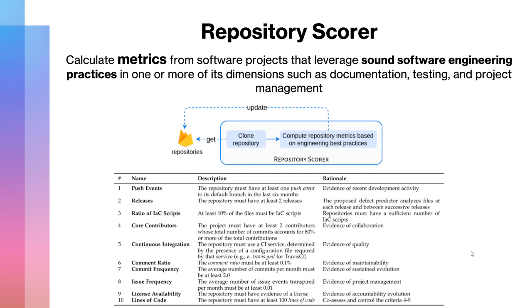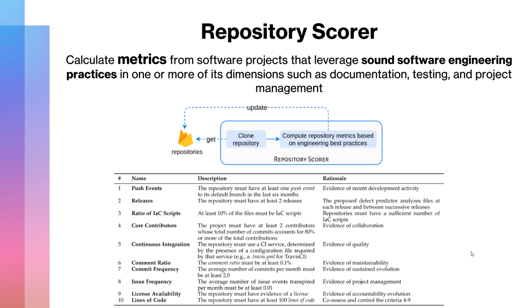The repositories collected by the GitHub repositories collector are used by the repository scorer to pick relevant repositories. Indeed, a large portion of repositories on GitHub is not for software development, but is mainly used for experimentation, storage, and academic projects. Therefore, to mine only relevant projects, our framework verifies several constraints which are reported in this table. In particular, Criterion 1 allows the crawler to discard inactive projects, while Criterion 2 is needed because the target models are trained at the release level. These criteria are evaluated by the GitHub repositories collector.